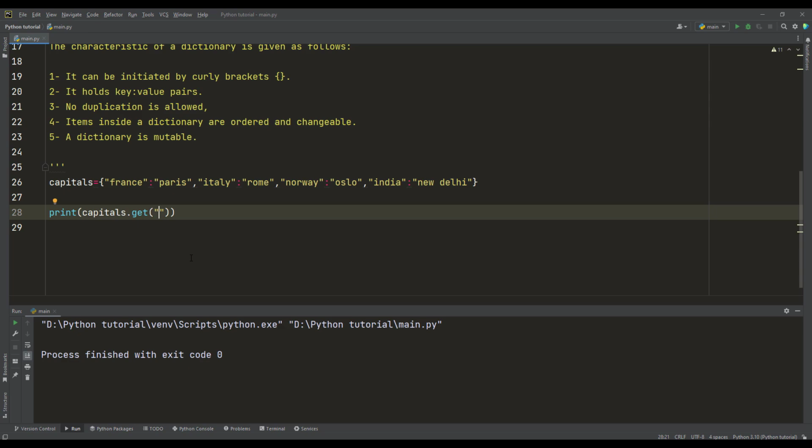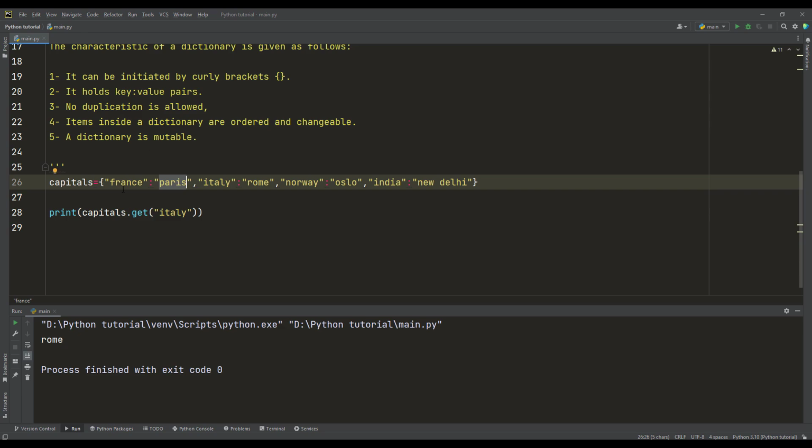For example, I want to get the capital of France, which will be Paris, or the capital of Italy, and this will be Rome. So the get method is the most usable method in dictionary, which will retrieve the value of the corresponding key.